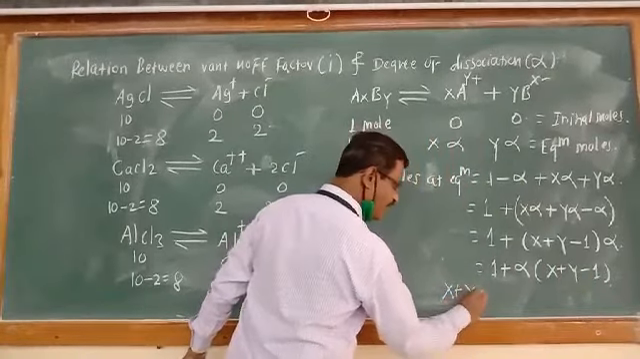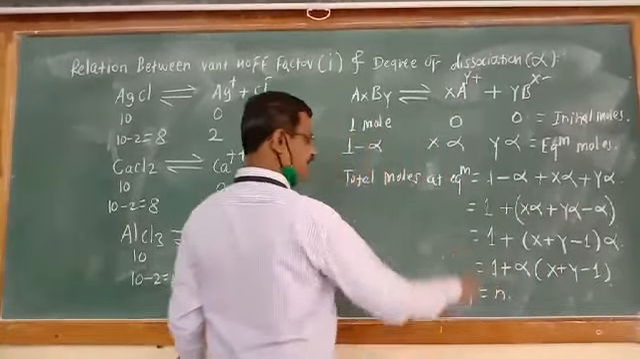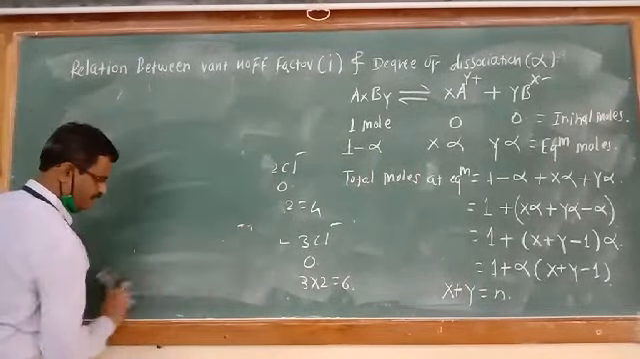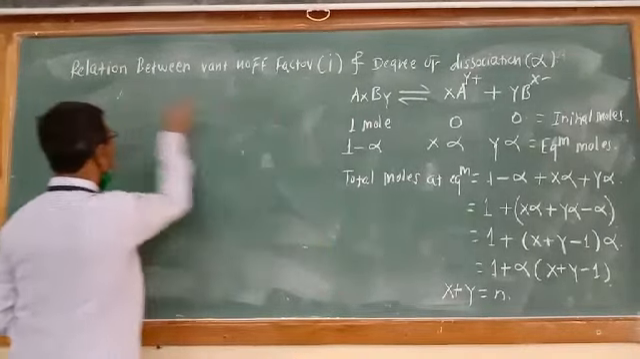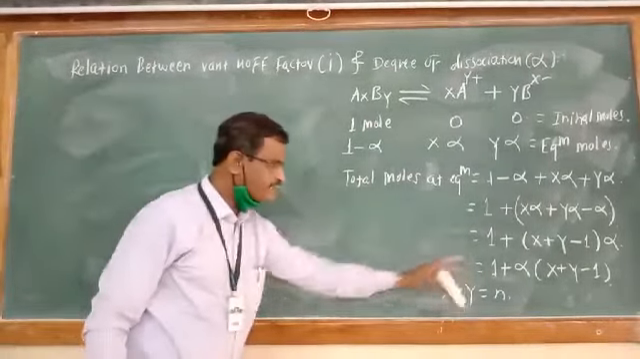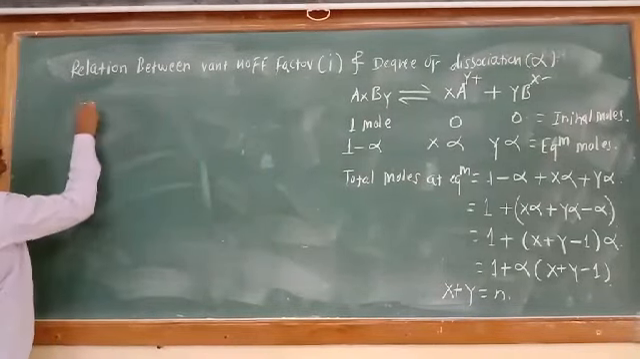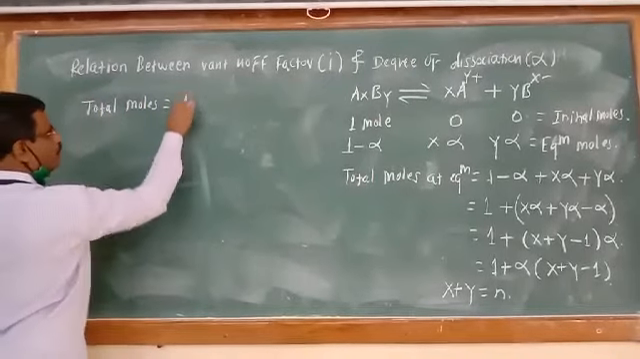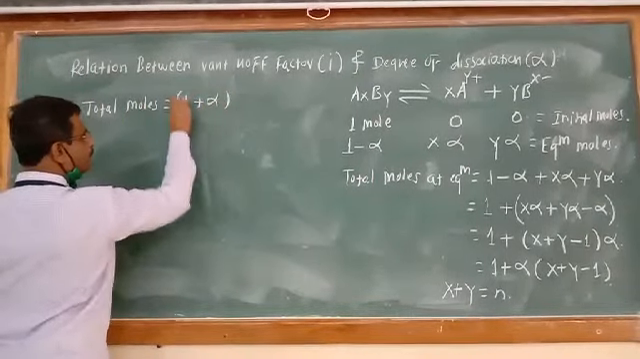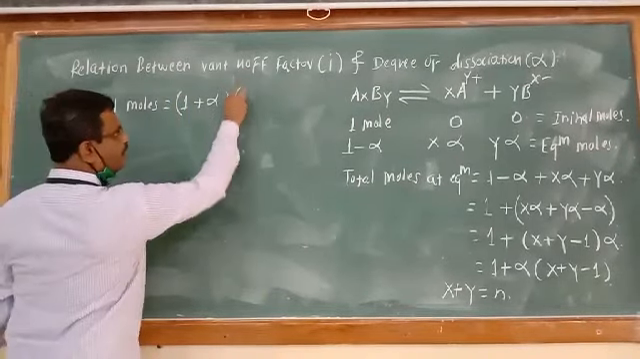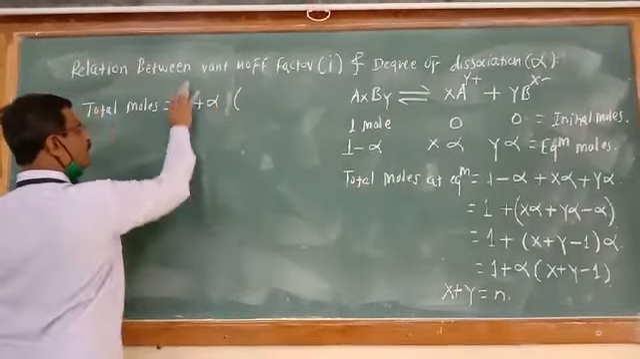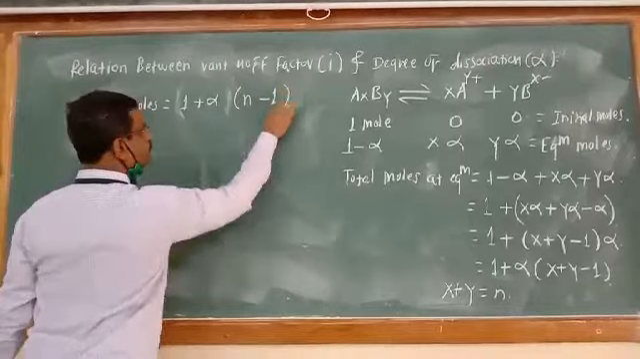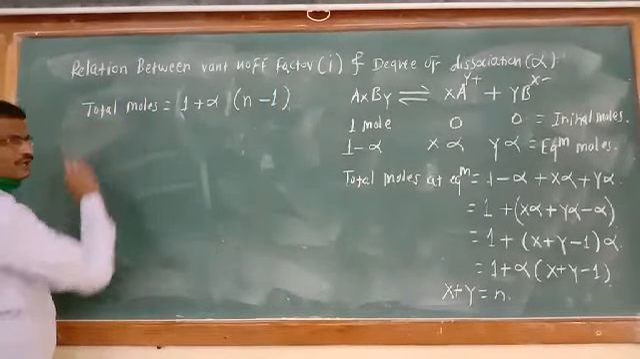If x plus y is equal to n, how will that equation become? See, x plus y is equal to n. Therefore, the total moles at equilibrium will be equal to 1 plus alpha into the bracket n minus 1. That is the total moles.